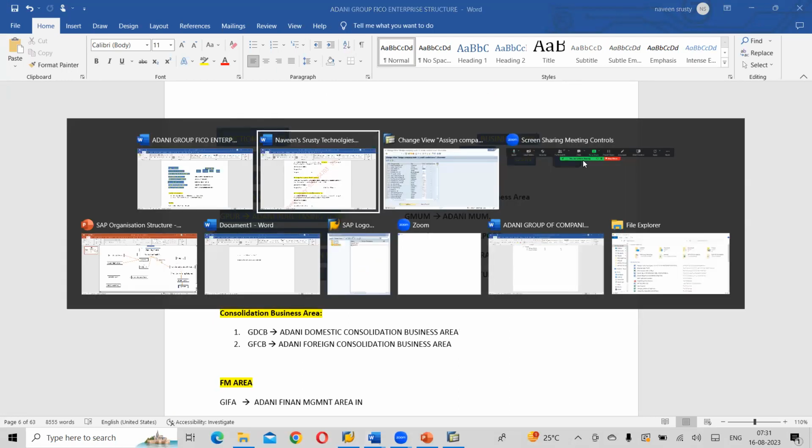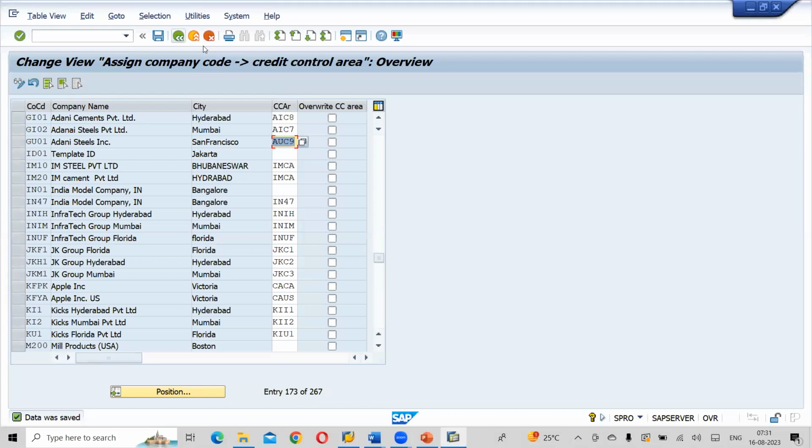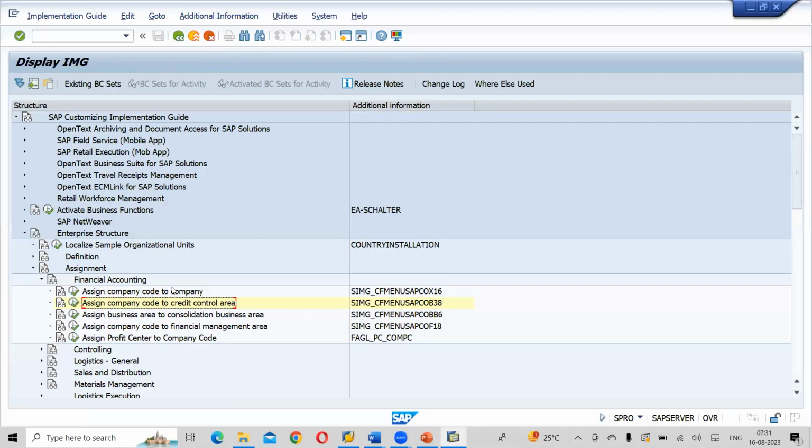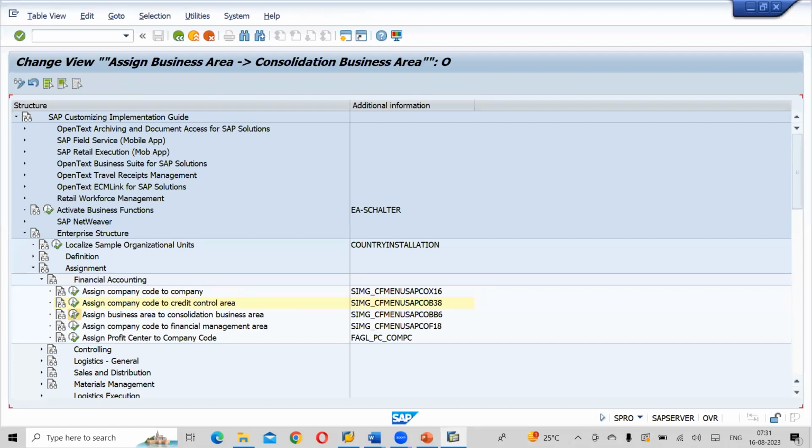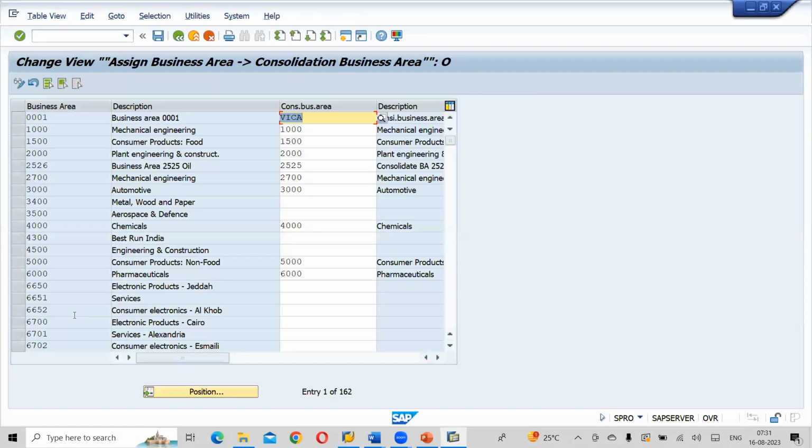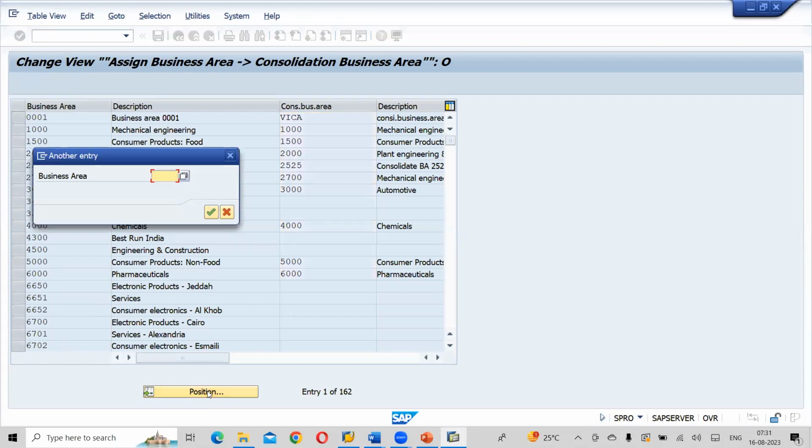So now go back. Assign business areas to consolidation business area, OBB6. Okay, so here click on position button. What is my business area?